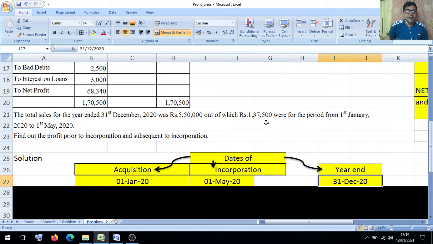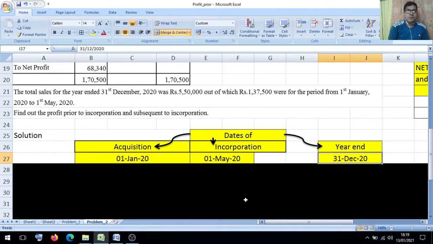Now on that basis we will prepare the time ratio and we will also find out the sales ratio. Whenever any company or firm acquires, acquired means purchase, from the purchase date to the incorporation date we will find out the months.